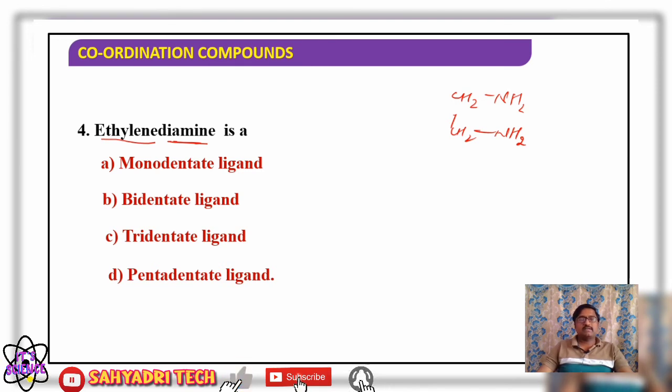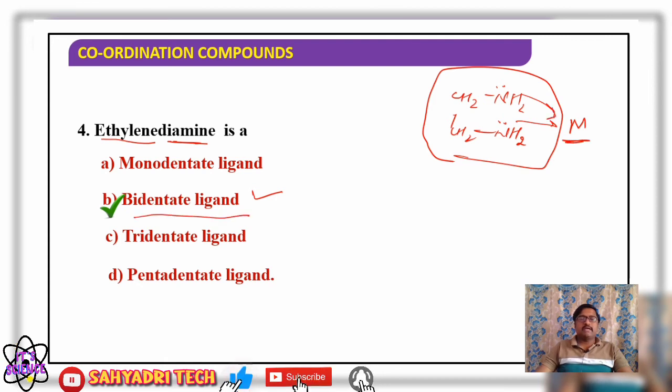If I write the structure here, ethylene diamine is a bidentate ligand, since there are two amine groups, and both nitrogens of the amine groups carry lone pairs of electrons. They are involved in bond formation with the central metal atom or ion. Therefore, it acts as a bidentate ligand. So option B is correct.